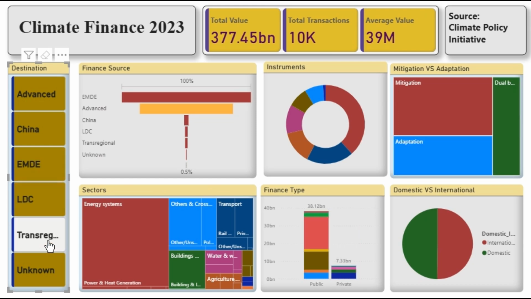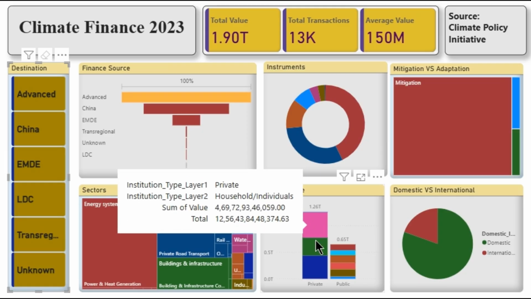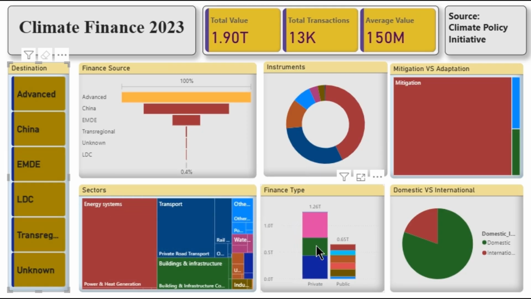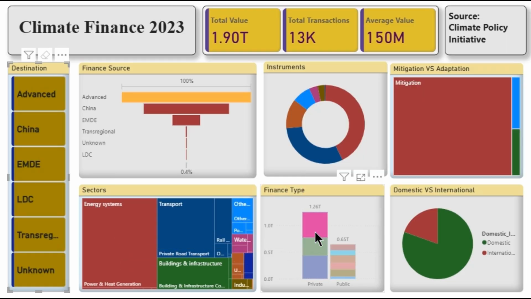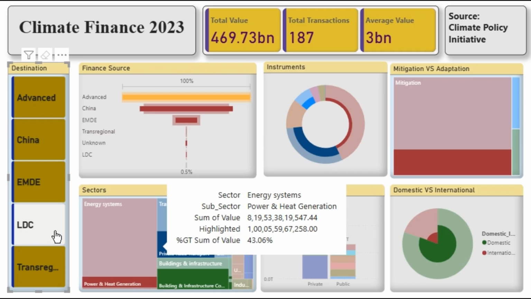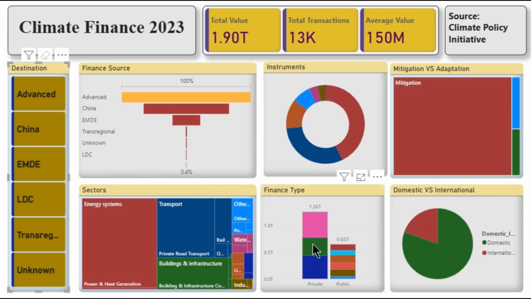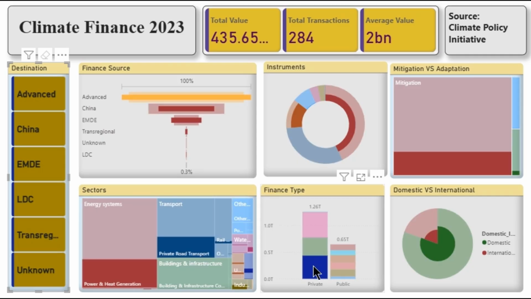In 2023, private finance passed the $1 trillion mark for the first time. That means the majority of climate finance now comes from households, companies, and financial institutions. Households and individuals invested around $470 billion. The bulk of this came from buying electric vehicles and energy efficient technologies for homes, such as efficient appliances, heat pumps, and rooftop solar. Commercial financial institutions like commercial banks and asset managers mobilized about $436 billion.